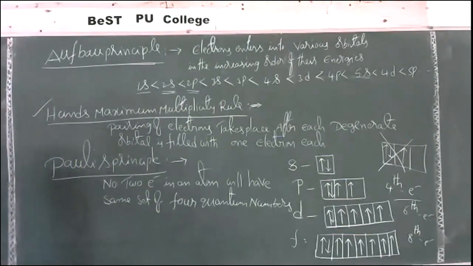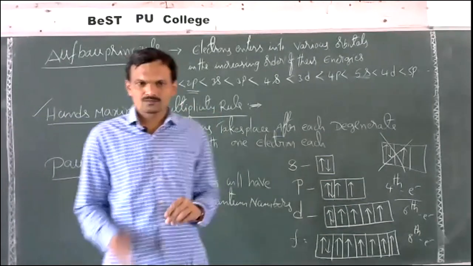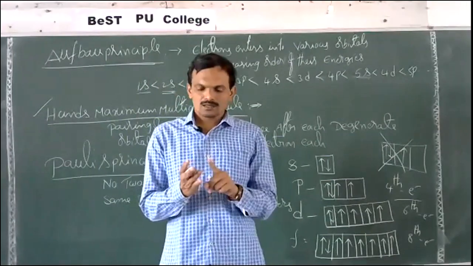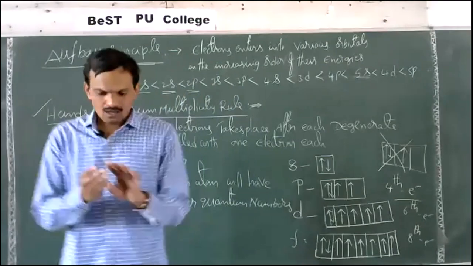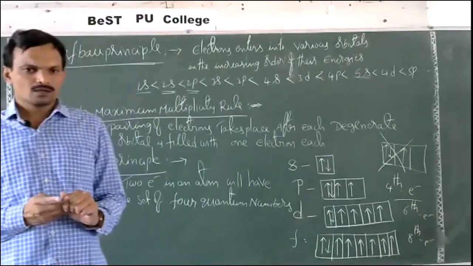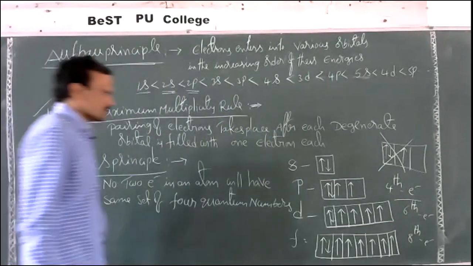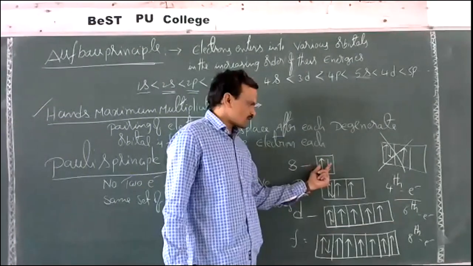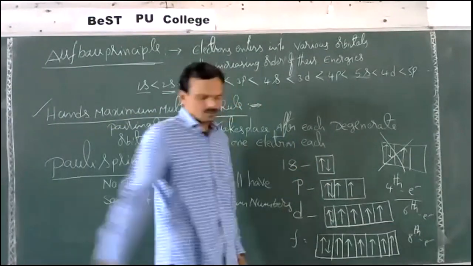This means that if you take any 2 electrons in an atom, they will not have all the same 4 values. Maximum they will have 3 quantum numbers equal: principal quantum number, azimuthal quantum number, magnetic quantum number. So these 3 may be equal. At least they will differ by the spin quantum number. For example, take the 2 electrons in a 1s orbital.